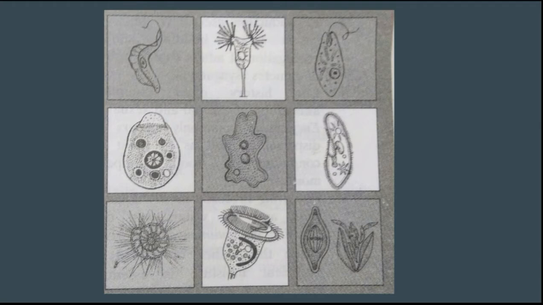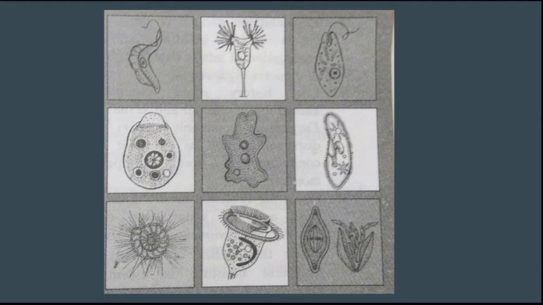In the first line, the third picture is euglena. Euglena has one whip-like structure, that is the locomotory organ. That whip-like structure is called flagella.